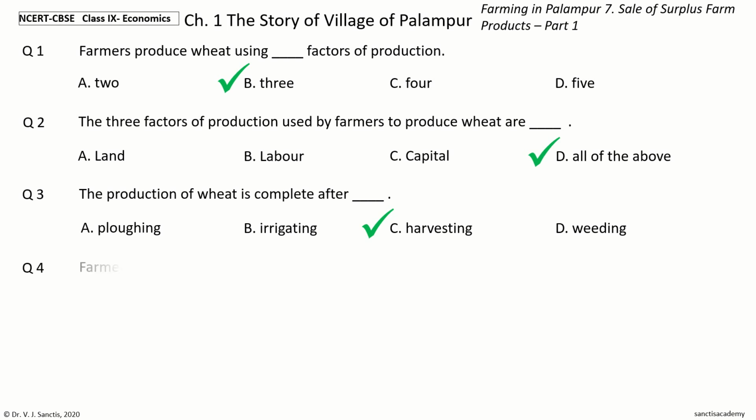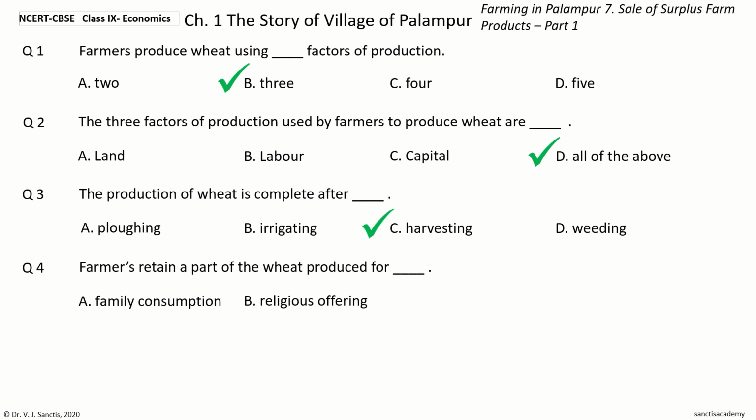Question 4. Farmers retain a part of the wheat produced for dash. The options are family consumption, religious offering, giving charity, seeding next year. Your time to choose. And the answer is family consumption. So, farmers retain a part of the wheat produced for family consumption.